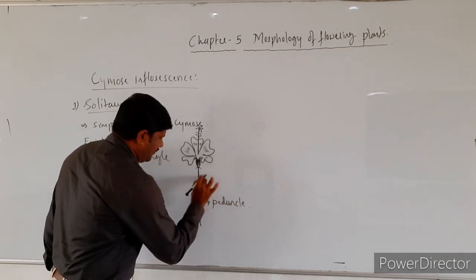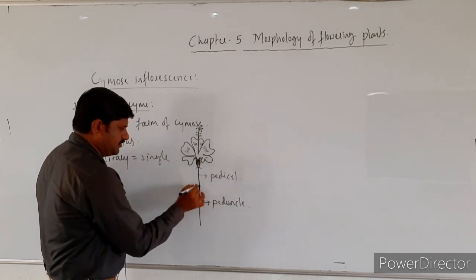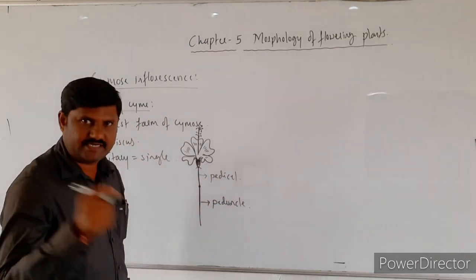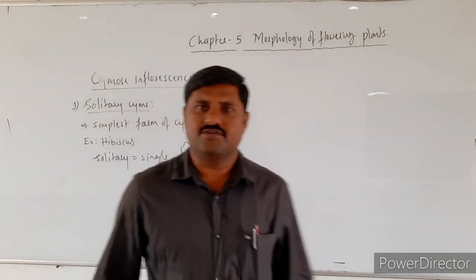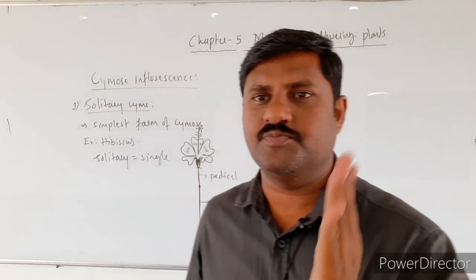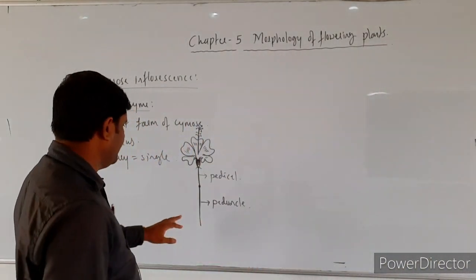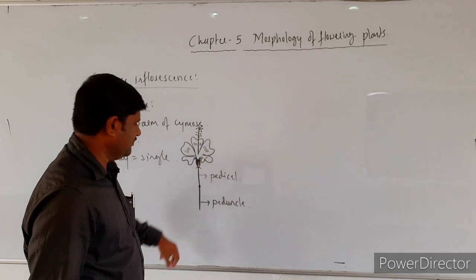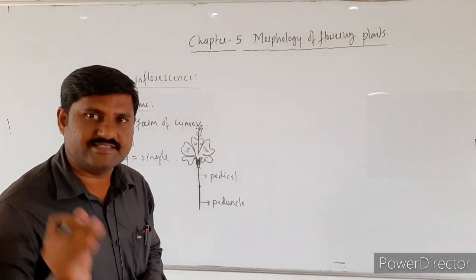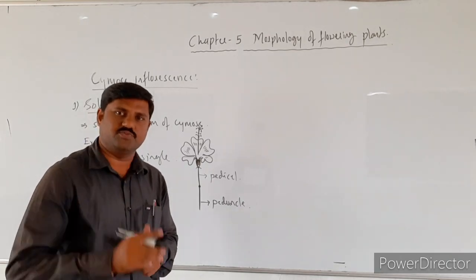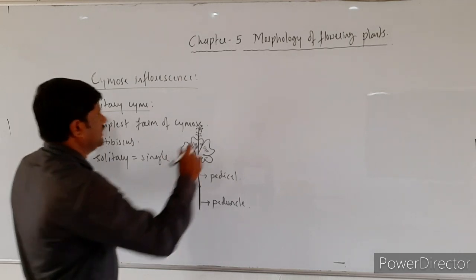Peduncle. And what is this one? Pedicel. In between these two there is a joint, there is a cut end that you come across here, right? So like this, only one flower is born at the tip of the peduncle, and such kind of cymose inflorescence is called a solitary cyme. So this is solitary cyme.